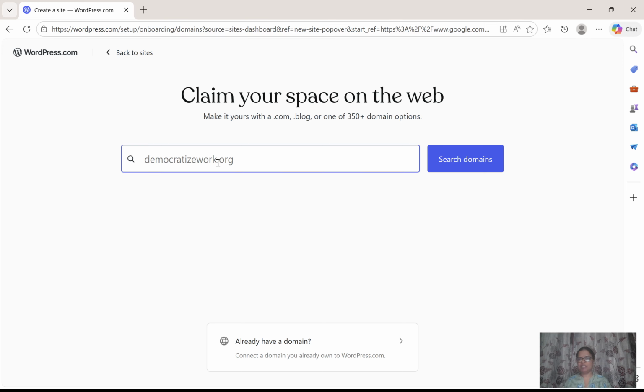In my previous session, I told you what all you need to design a website. Just recollect now. One is domain, next one is hosting. Hosting is a space, and third one is SSL certificate, and fourth one is a theme. We need all these four things. The first most important thing is domain, the address of your website.